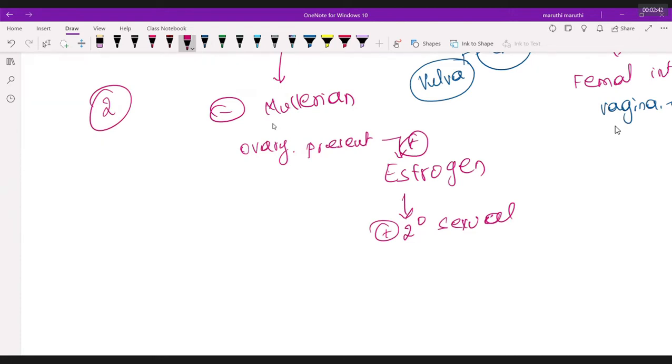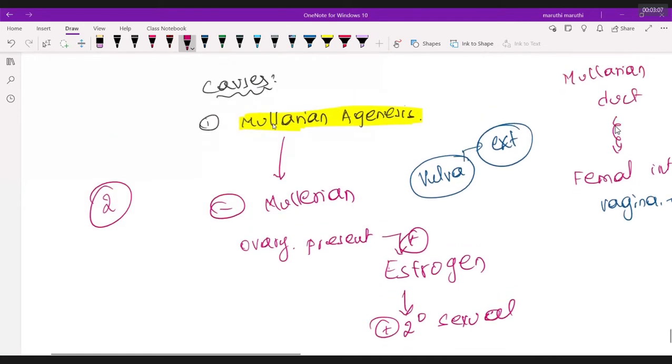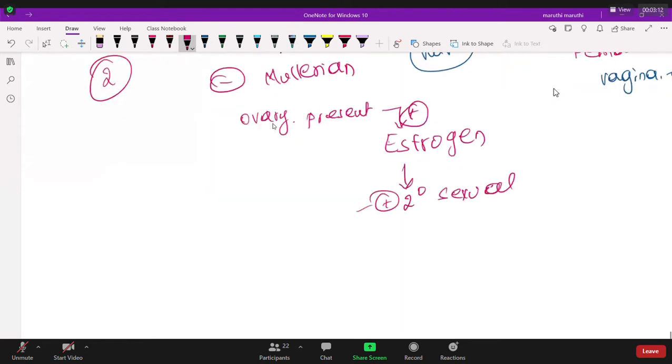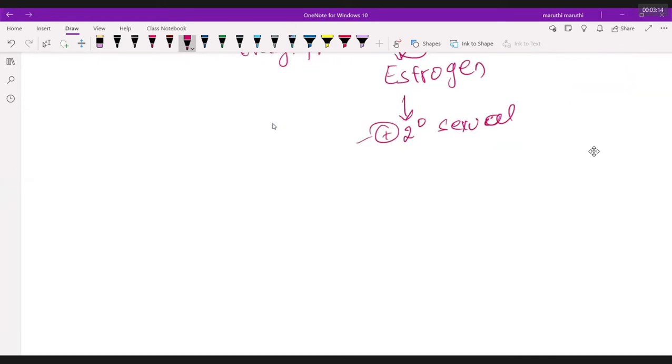When we are speaking about Mullerian agenesis, it is not so important for the exam, so I don't want to confuse you with that. But there are about 5 to 6 types, depending upon the duct which has disappeared or how much has a problem. But what we need to know is that in Mullerian agenesis, the ovary is present, estrogen is there, so secondary sexual characters are present. On karyotyping, what are the chromosomes?